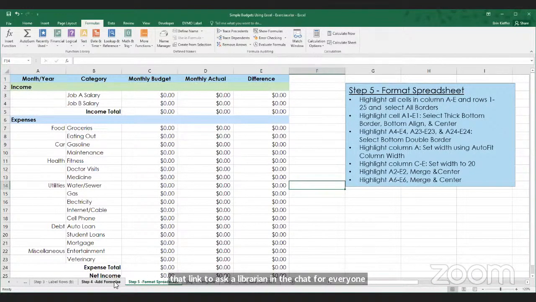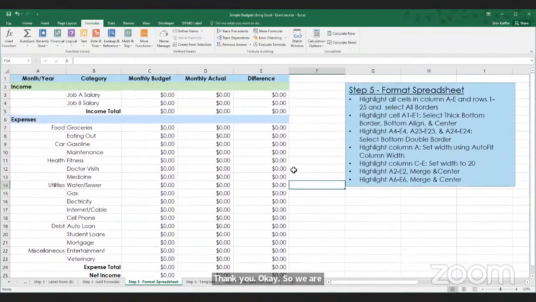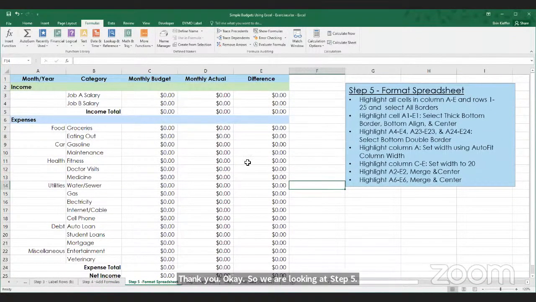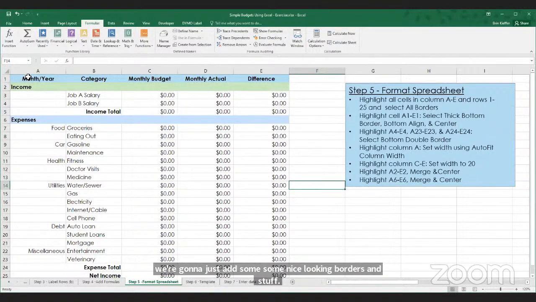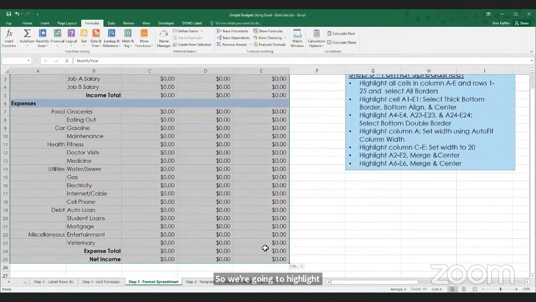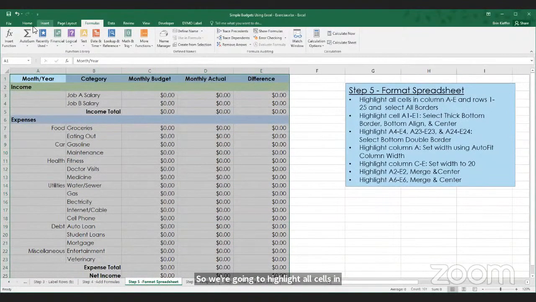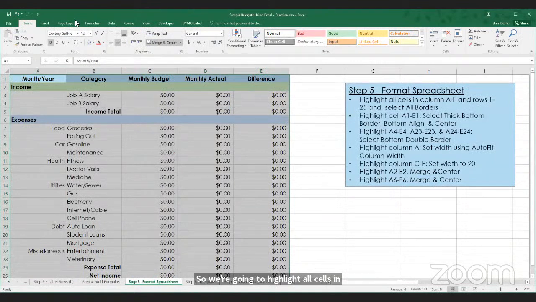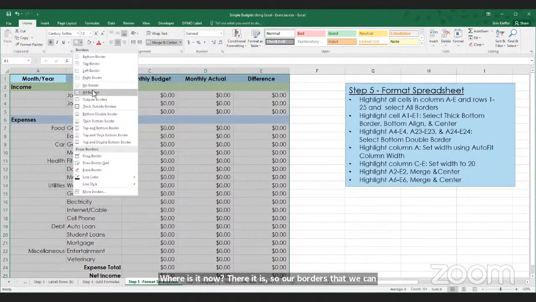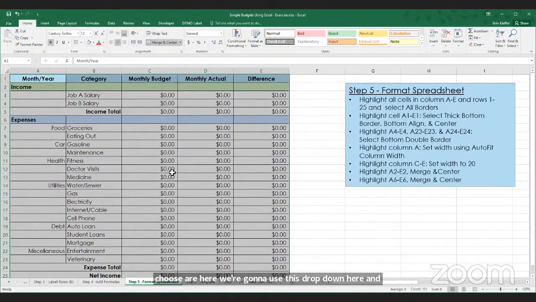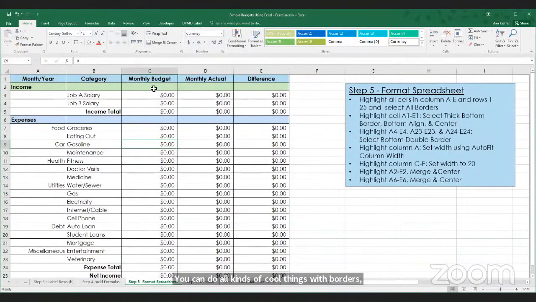Okay, so we are looking at step 5 here. We're going to just add some nice looking borders. We're going to highlight all cells in our little spreadsheet here, and we're going to go to Home. Actually, it's not Home. Where is it? Ah, there it is. So our borders that we can choose are here. We're going to use this drop down and select all borders. You can do all kinds of cool things with borders, but this will at least get us started.